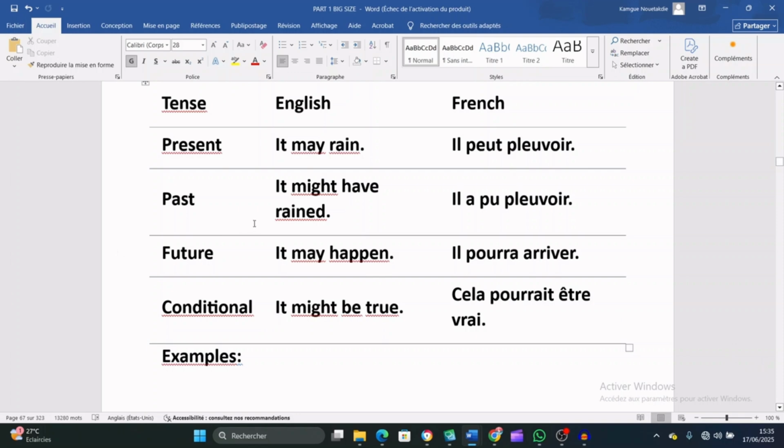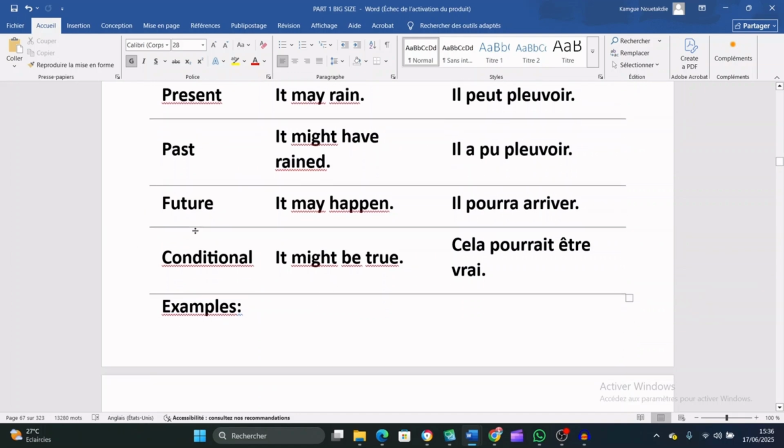The next, it might have rained. That's the past tense. In French, il a pu pleuvoir. Future tense, it may happen. Il pourra arriver.